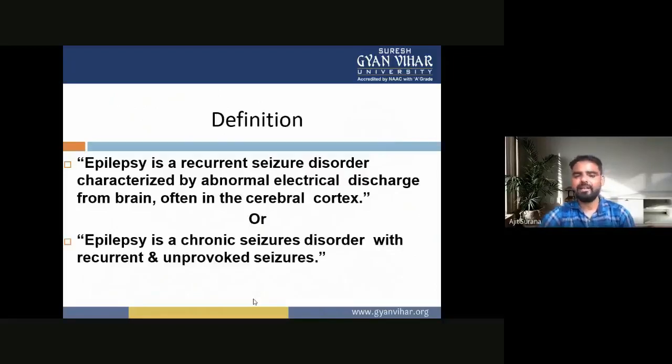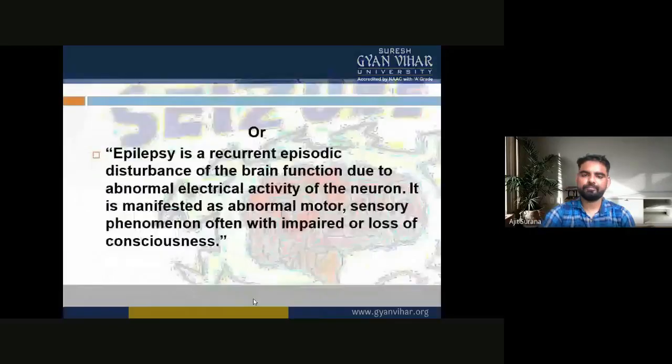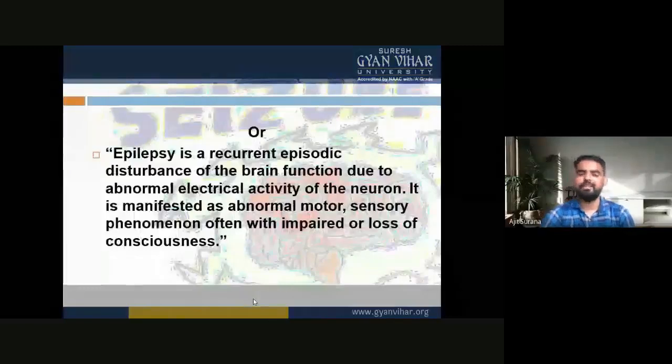Epilepsy is a recurrent seizure disorder characterized by abnormal electrical discharge from the brain, often in the cerebral cortex, or a chronic seizure disorder with recurrent and unprovoked seizures, or a recurrent episodic disturbance of brain functions due to the abnormal electrical activity of the neurons.